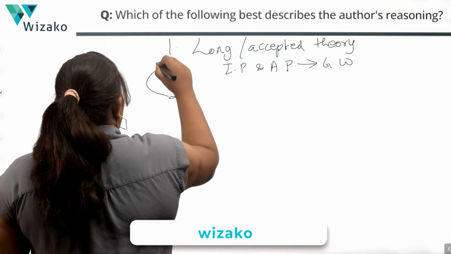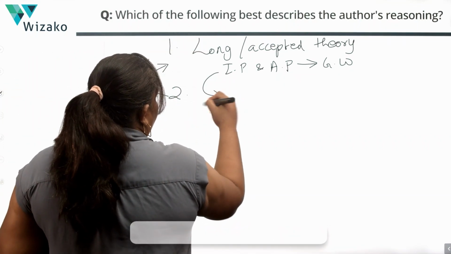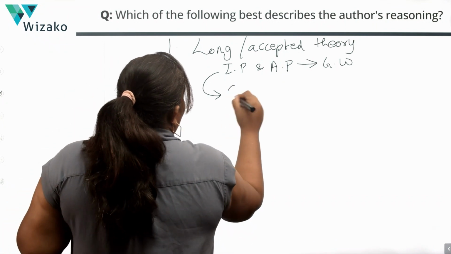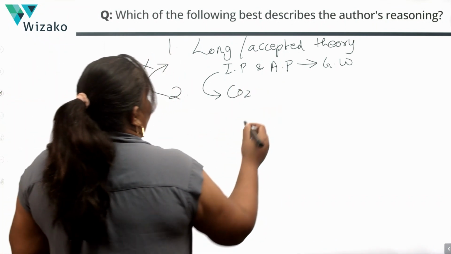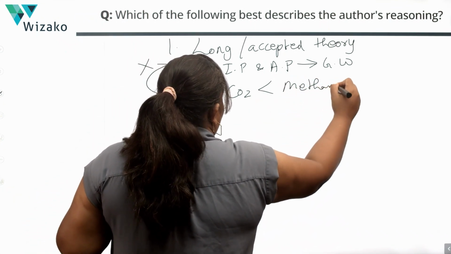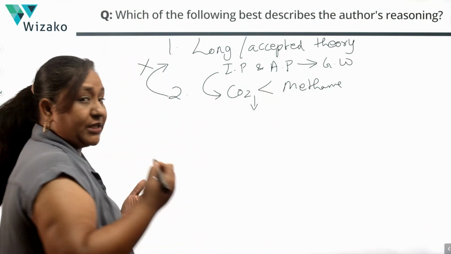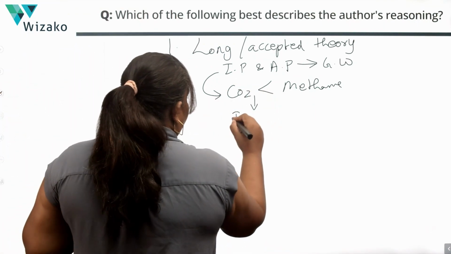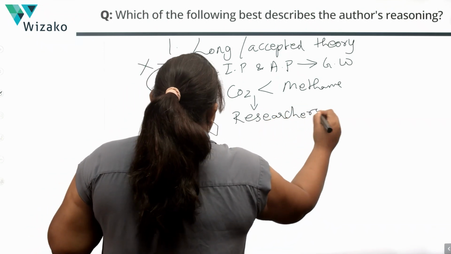Second, you have a counter to whatever is going earlier, and it says that industrial pollution and automobile pollution emit carbon dioxide and carbon monoxide, but they are less potent than methane. And this second thing is not the author's opinion either. This is something that the researchers have identified, and that's important for you to figure out.